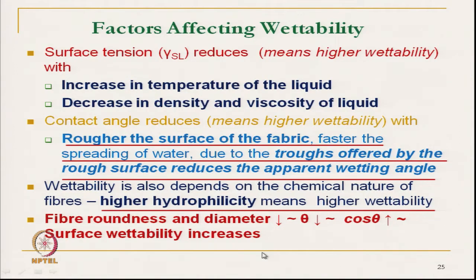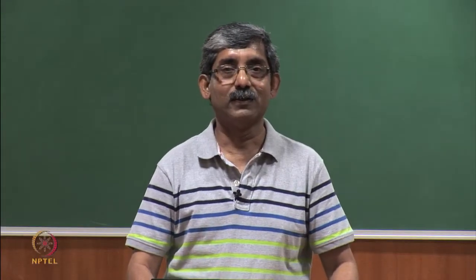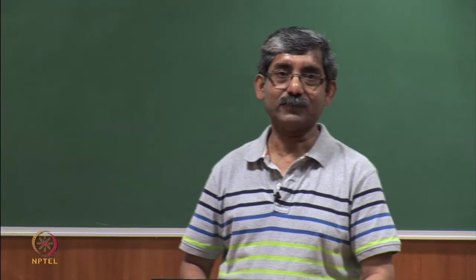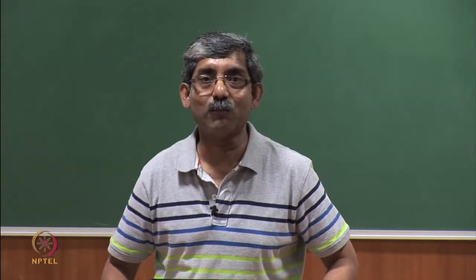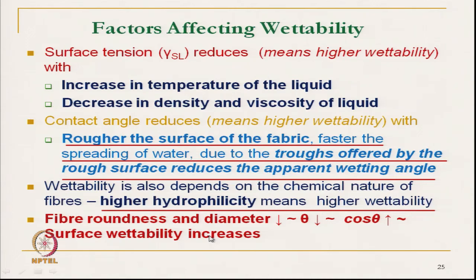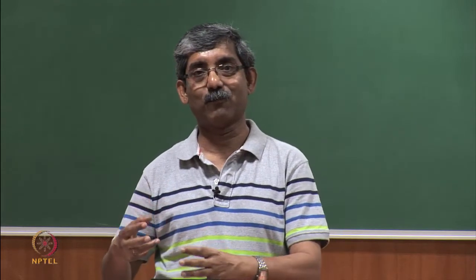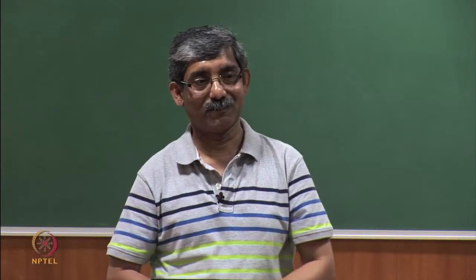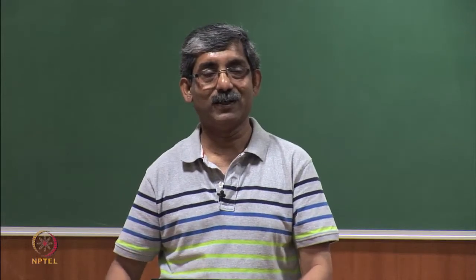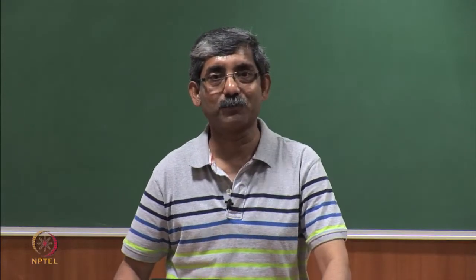Similarly, if we reduce the fiber diameter: if we prepare a fabric out of normal polyester, it may not absorb moisture, it may not get wet quickly, but it has been observed that if we prepare a fabric made of microdenier polyester, very fine polyester, it immediately absorbs.